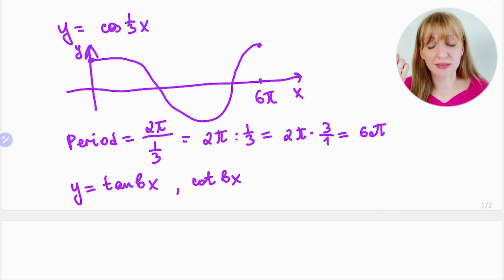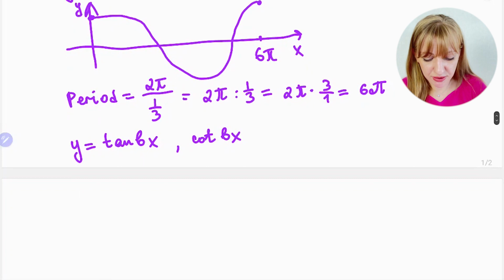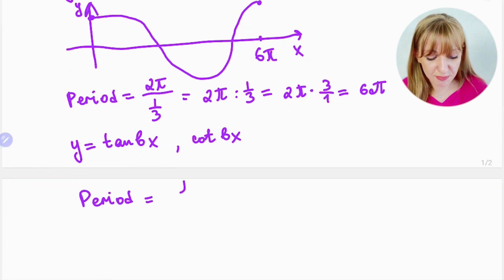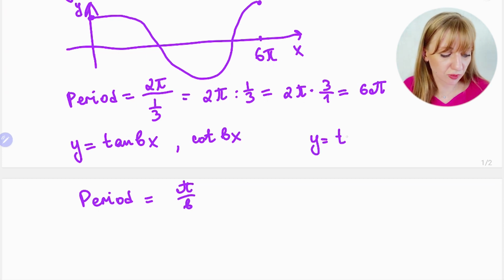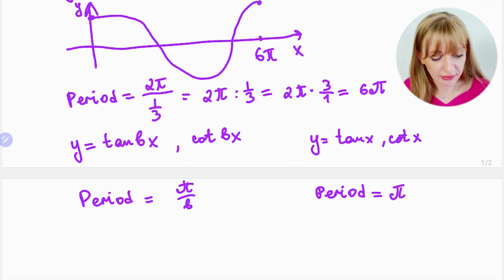If we take these two, then the same idea, only for tangent and cotangent the period is pi, not 2 pi. That's why the period for tangent and cotangent becomes pi over b, because for the original, if you have y is equal to tan x or cotangent x, the period is pi. That's why you have pi over b. And this is about tangent and cotangent.